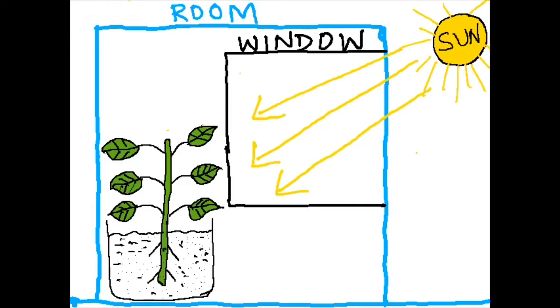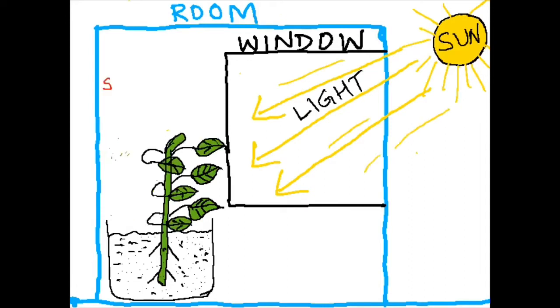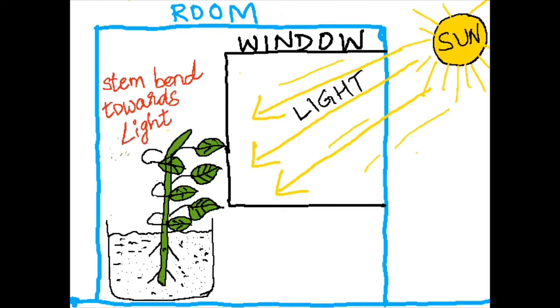You can also see that the stem and the leaf of the plant are bending towards the light, from which direction the light is coming. Whereas the root of the plant bent away from the sunlight.